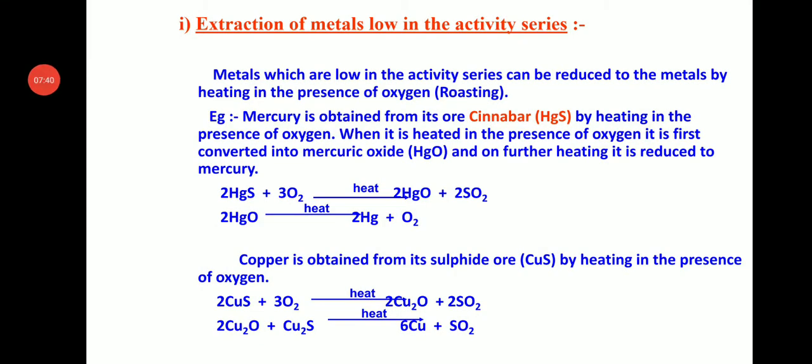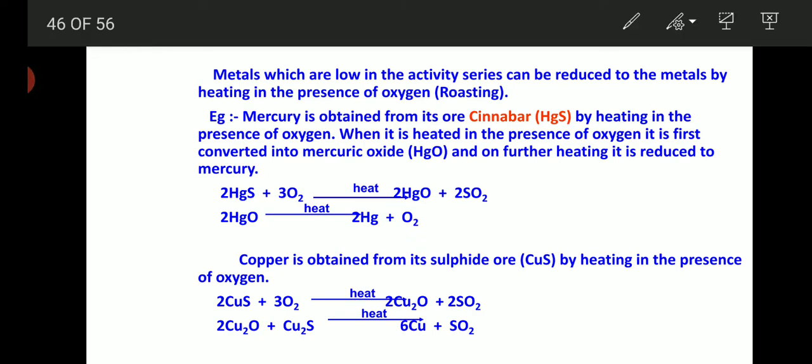Metals which are low in the activity series can be reduced to metals by heating in the presence of oxygen. That is the roasting process. The main example is mercury. Cinnabar, HgS, is mercury in the form of sulfide ore. It is removed through the roasting process.